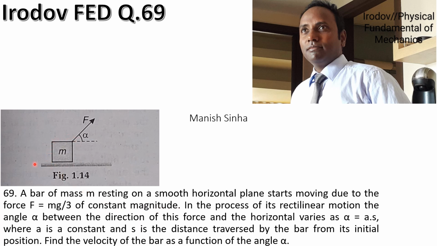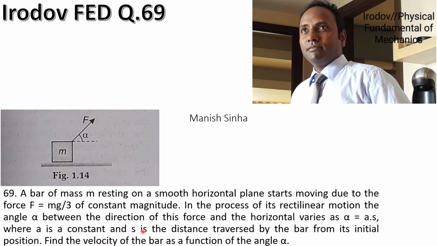So this bar is resting on this smooth plane and force F is applied on it. This force is constant in magnitude. In the process of its rectilinear motion, when the bar starts moving in this direction, in the horizontal direction on the horizontal plane, the angle alpha between the direction of this force and the horizontal varies as alpha is equal to a into s, as per this equation, where a is constant.